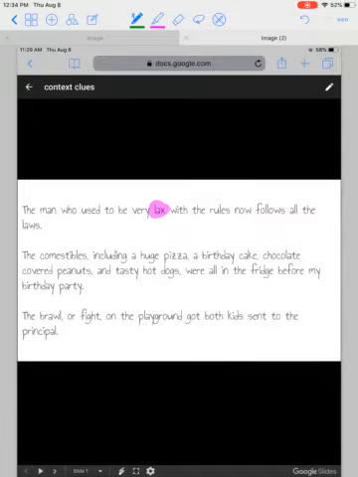Well, if they're following all the rules now, but they used to be very lax, that probably means that lax means not strict. Because if they used to be lax or not strict, but now they followed all the laws.